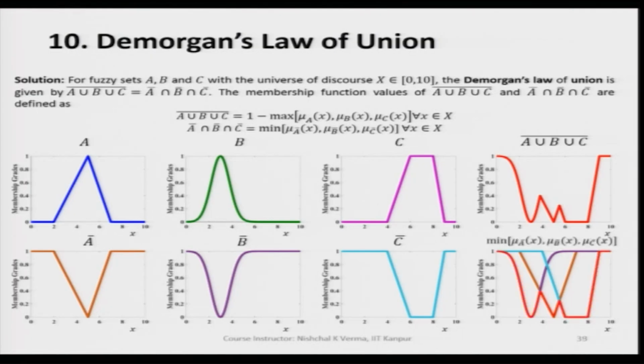When we apply it, we see the result shown in red color. So we see very clearly that these 2 outcomes are equal, meaning the complement of A union B union C is equal to the intersection of A complement, B complement and C complement.